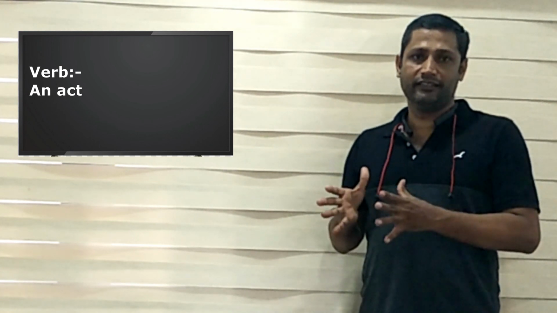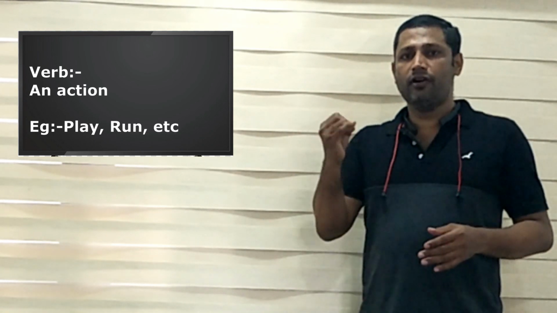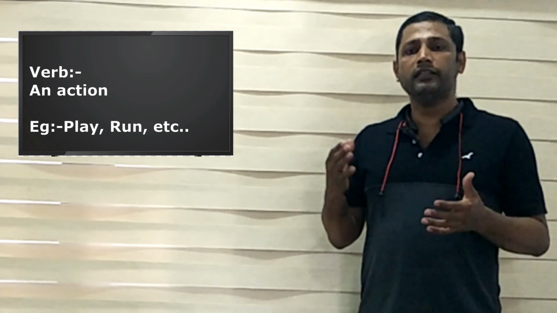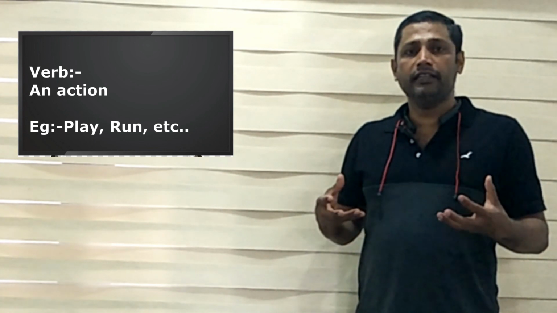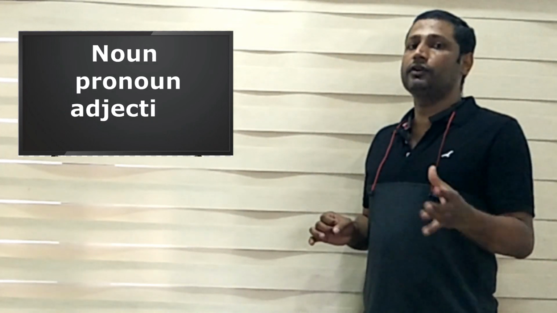The next we discuss verbs. Verb means an action, an action of the subject in a sentence. That verb can be classified, it has 3 forms, V1, V2 and V3. Here we must know the word formation to form past form of the verb and the past participle form of the verb. For that we have to study the word formation that we will study later. Now we have understood noun, pronoun, adjective and verb.